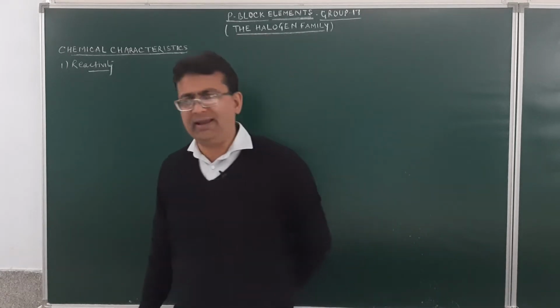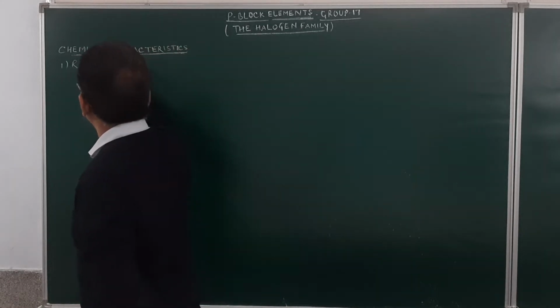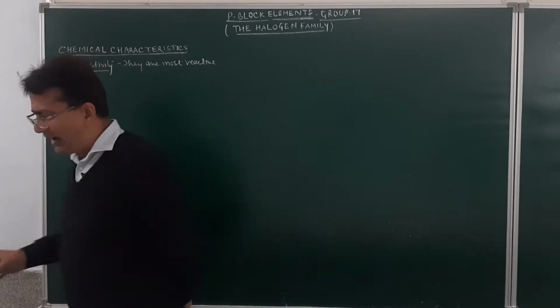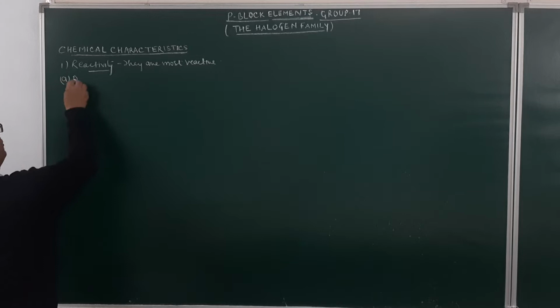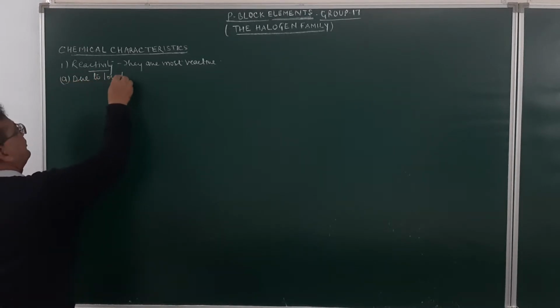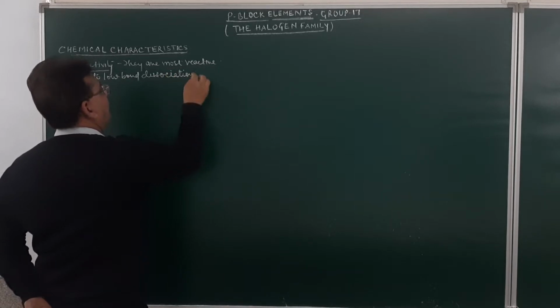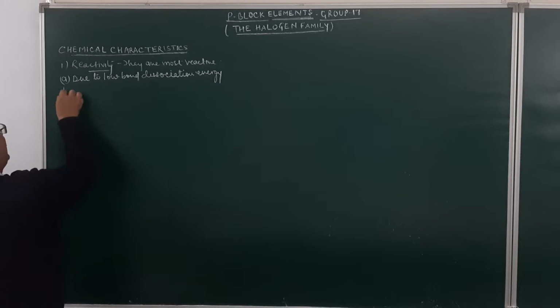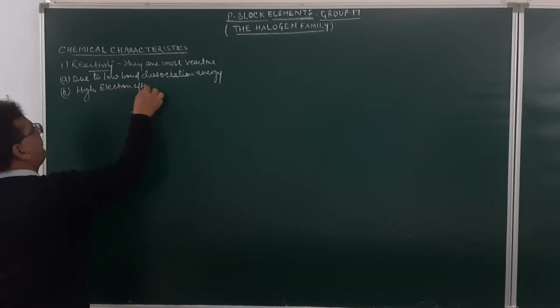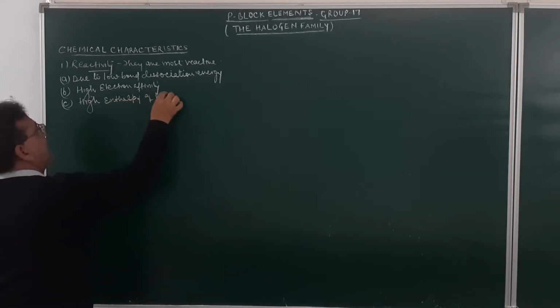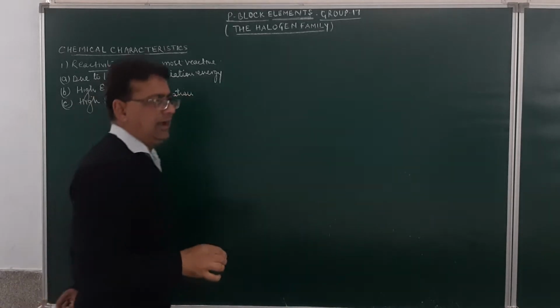high electron affinity and high enthalpy of hydration. So they are the most reactive elements. Why are halogens most reactive?